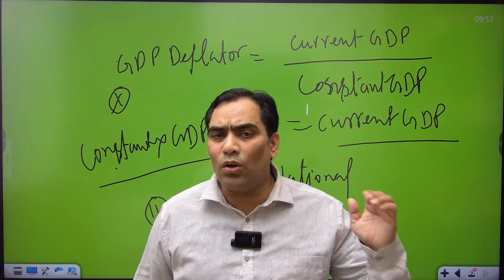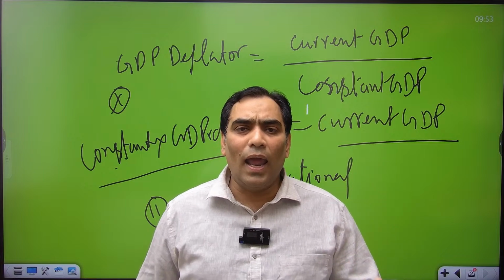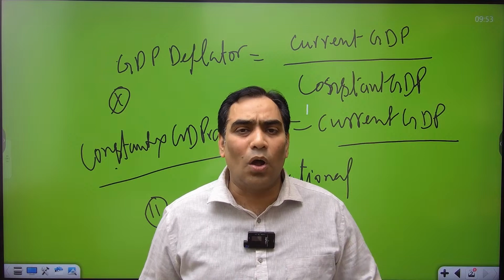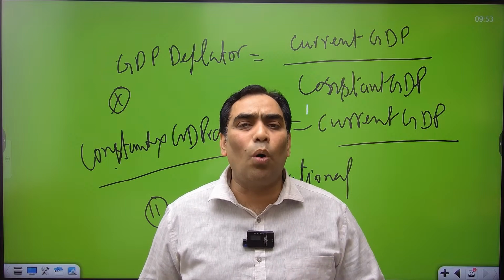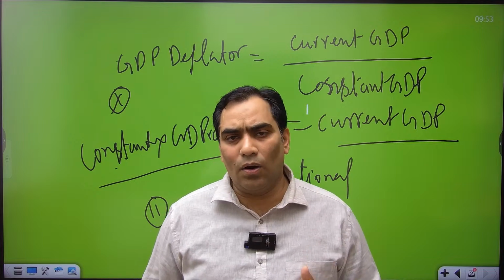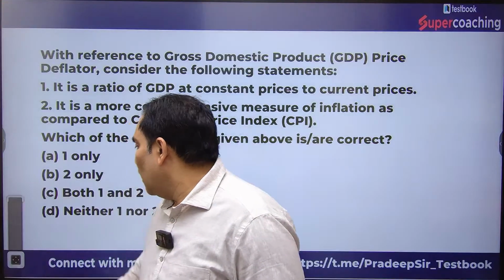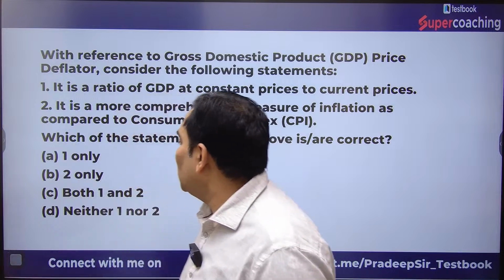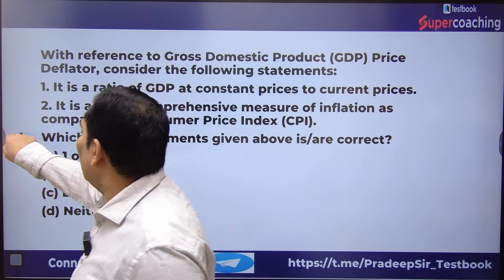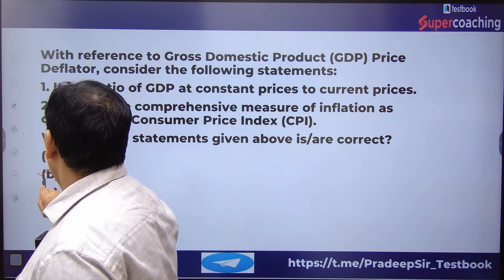That's why we are not using GDP deflator as the measure of inflation, rather we are using consumer price index, although GDP deflator is a more comprehensive indicator of the rate of inflation in India. So this is the thing, and that's why the right answer is 2 only, B only.